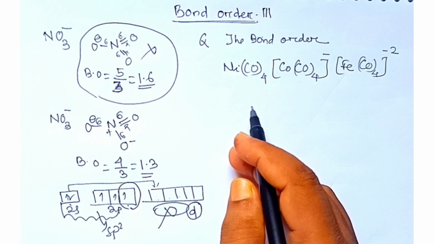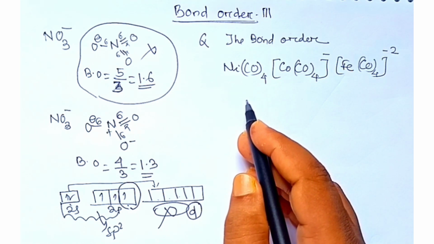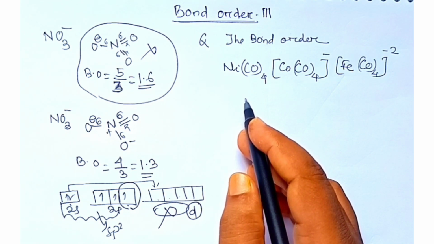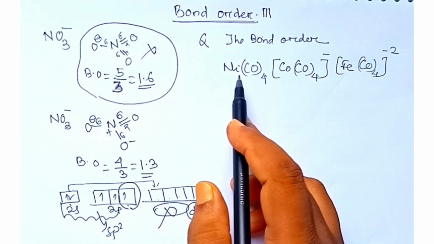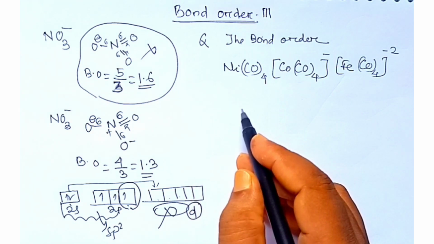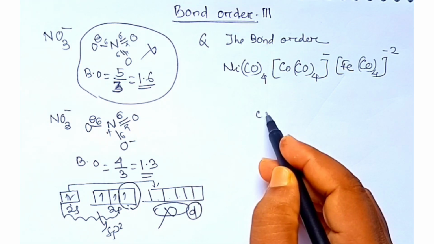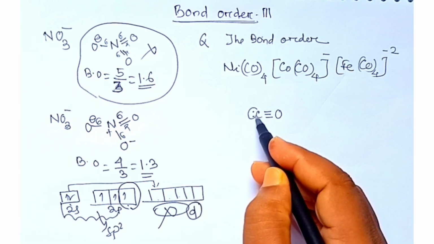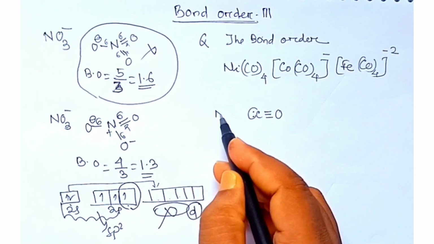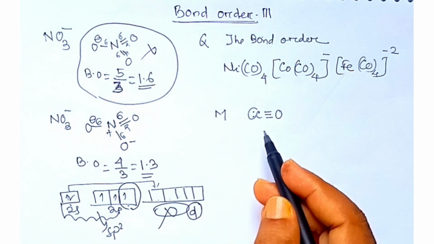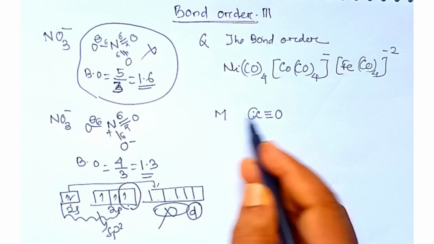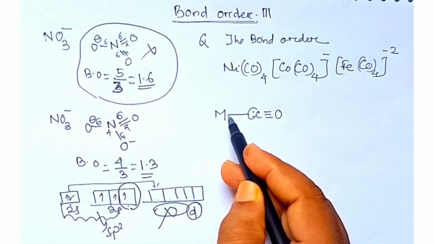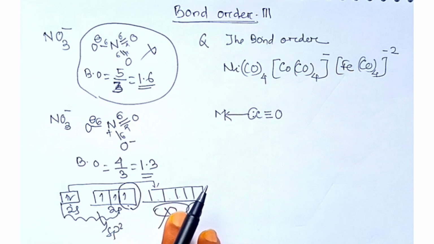So here the concept of back bonding comes. Whenever in coordination complexes CO acts as a ligand to the metal, what happens? This is the structure of the CO molecule and it has one lone pair. Whenever it forms a coordinate complex with the transition element, it forms a coordinate bond to the metal.